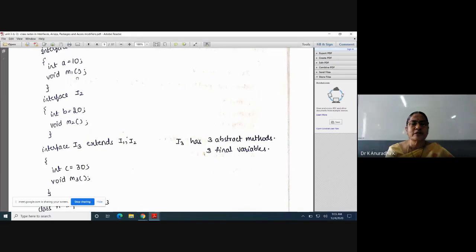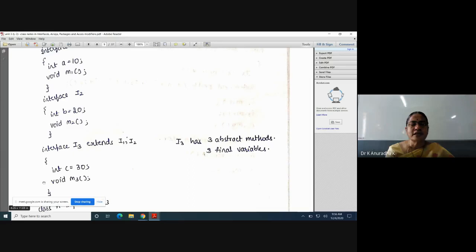But the important point to remember is that these two are abstract methods in interfaces I1 and I2. So abstract methods are inherited to this interface as they are. Means this M1 method is inherited to this interface as abstract only. In addition to the inherited members of I1 and I2, I3 can write its own members. The own members of I3 are C and M3.